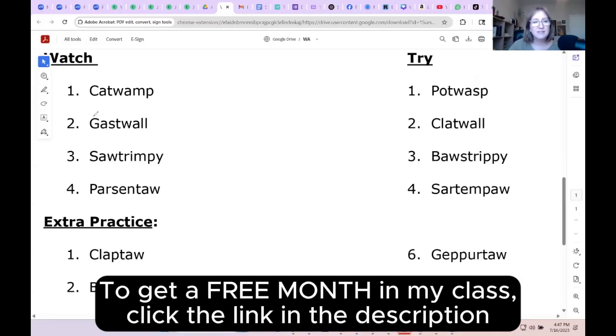Okay, let's go to number 2. So this G is going to make its hard sound, its normal sound. A is going to say ah because of the tap 2 rule. However, this A is not going to say ah. It's going to make the short O sound and say ah because of that W that comes before it. So both of these we've had WA, wah and wah. This A also says ah, just for your information, because there's an L after it. So this A says ah for 2 reasons: W before it, L after it. L also makes A say ah. So we have G, A, S, T, W, A, L, slow. Gast wall. Gast wall.